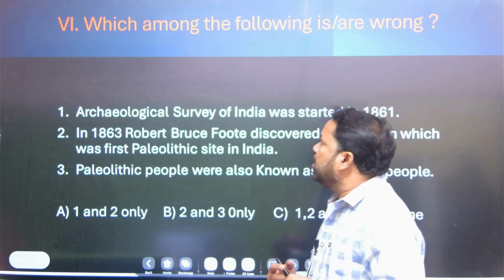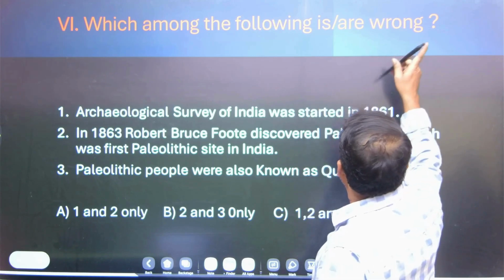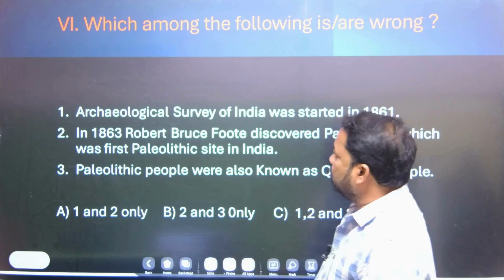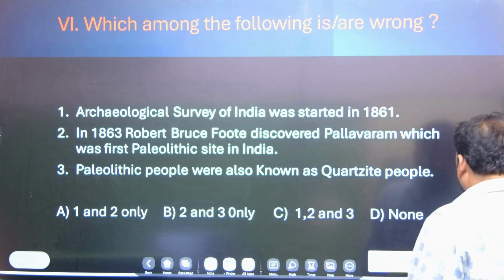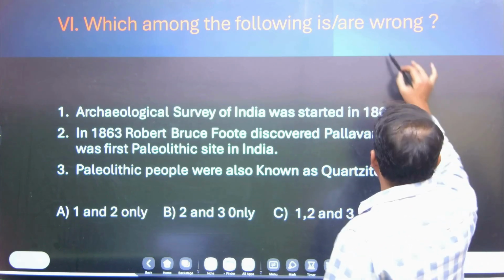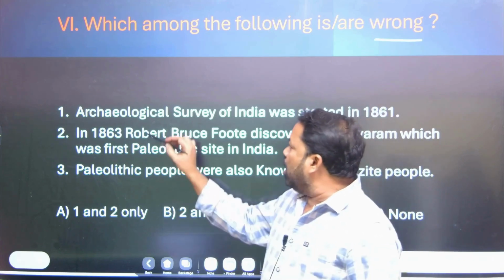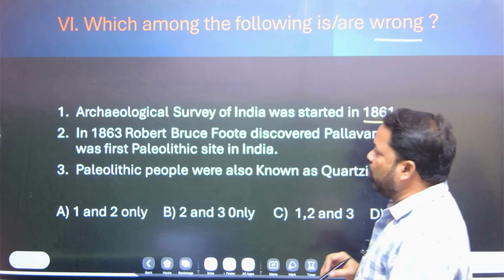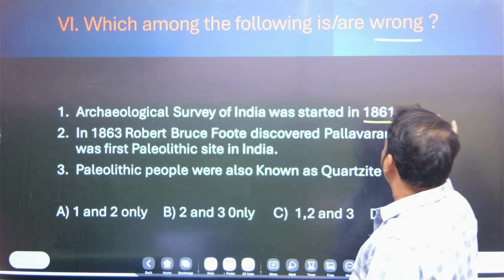So let us see the sixth question. Which among the following is right or wrong? The question demands the wrong statement. So the first statement: Archaeological Survey of India was started in 1861.